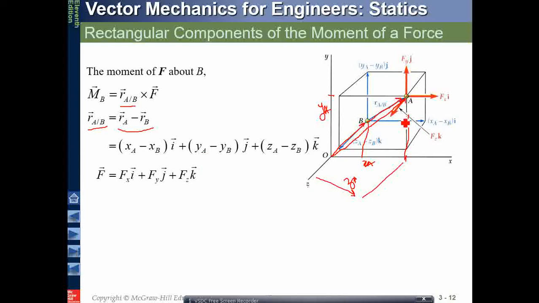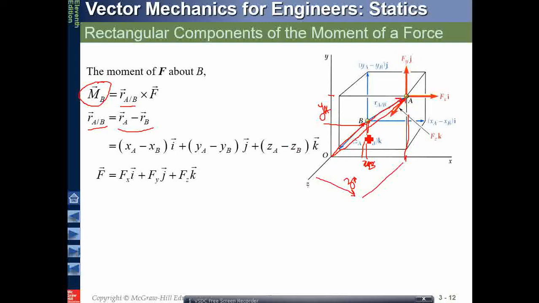We will be having YB, and then XB, this is XB, and this is YB and ZB. So the difference between the two will give you RA minus RB. When you cross the two vectors, you will get the moment about a position vector from B to A.